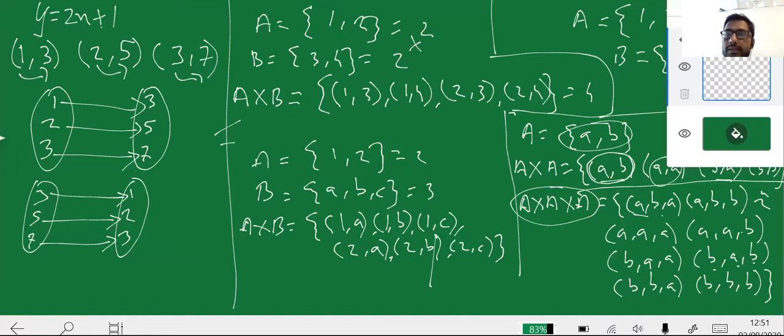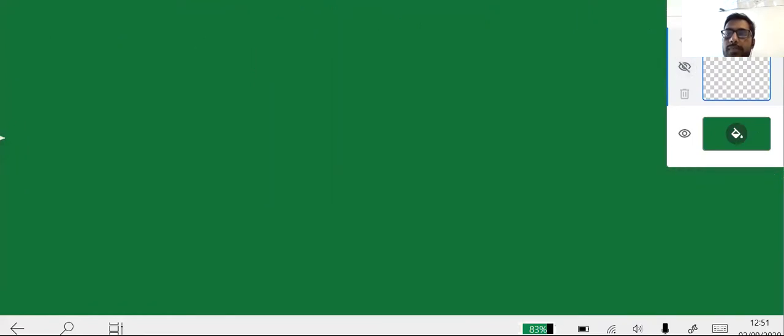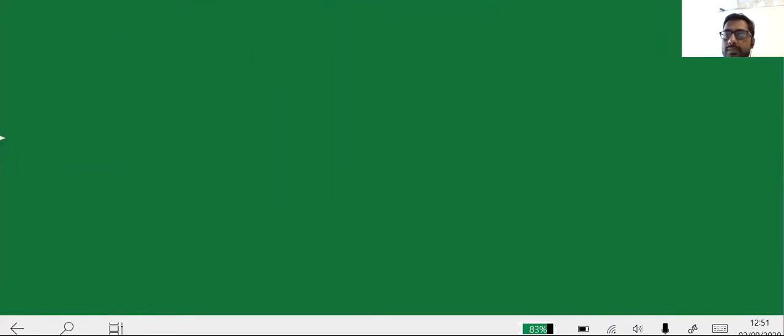As I said earlier, in ordered pair the order is very important. So if I say that two ordered pairs are equal, consider this example: x plus 2 comma 3 is equal to 4 comma y minus 1.